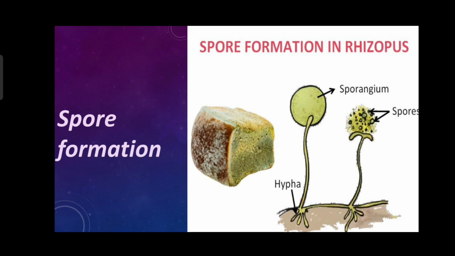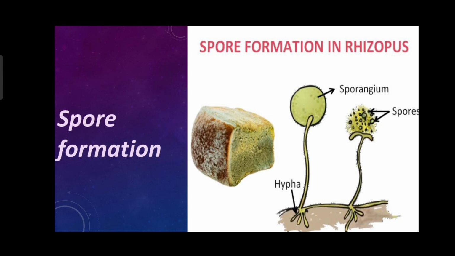It has a filamentous body, meaning filament type, as you can see in the diagram. They have sporangia that form spores, and spores burst out from the sporangia and are released outside. Released spores germinate in moist and warm places and form a new colony of fungus.